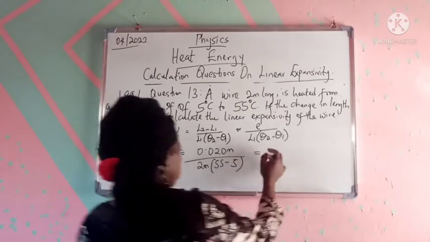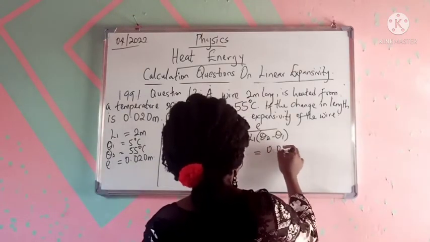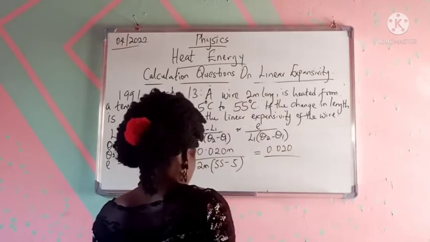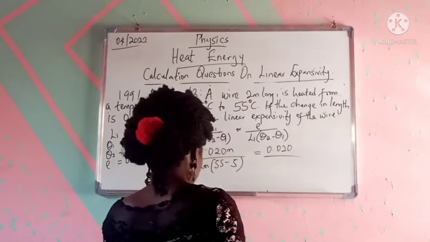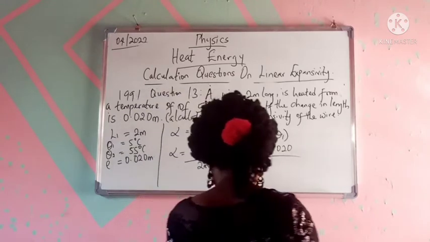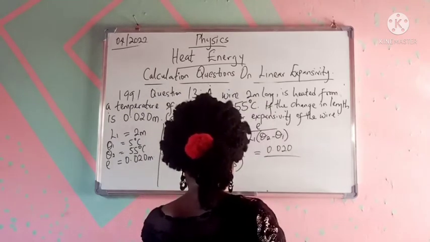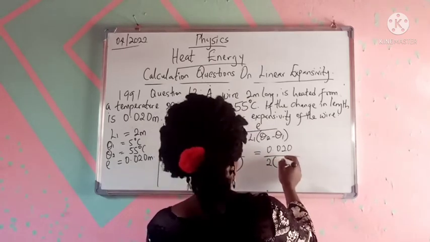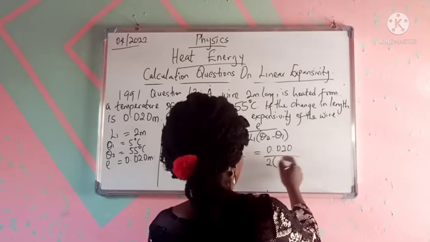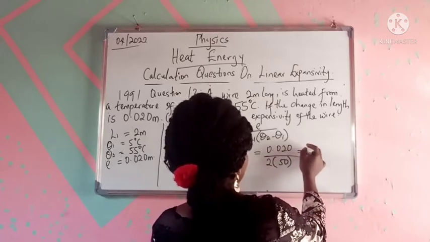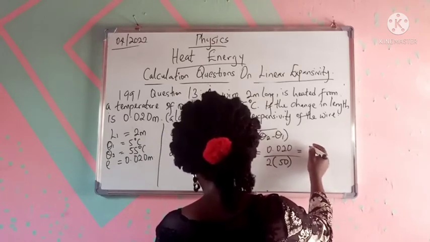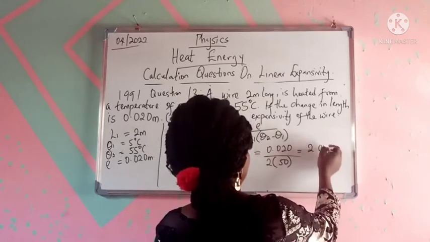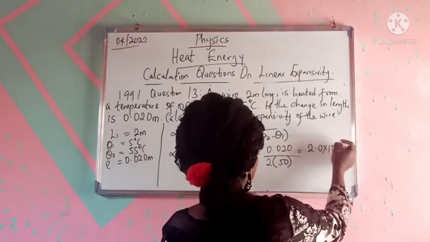This should give us 0.020 over 2 times 50. Don't forget 2 times 50 should give us 100. So our answer would be 2.0 times 10 raised to the power minus 6.